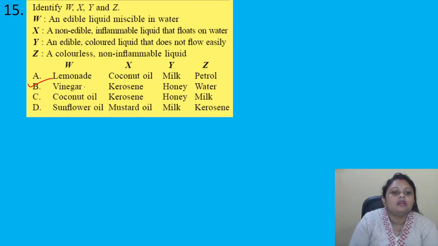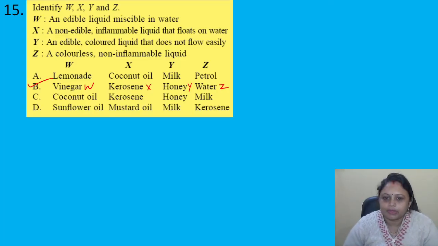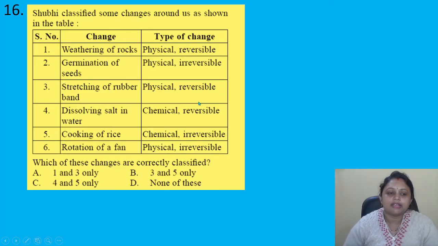Vinegar, that is W, edible liquid miscible in water. Kerosene, that is X, non-edible inflammable liquid that floats on water. Honey, Y, edible color liquid that does not flow easily. Then water, Z, a colorless non-inflammable liquid. That's why the correct answer is option B. Got it, everyone? Coming to the next question.